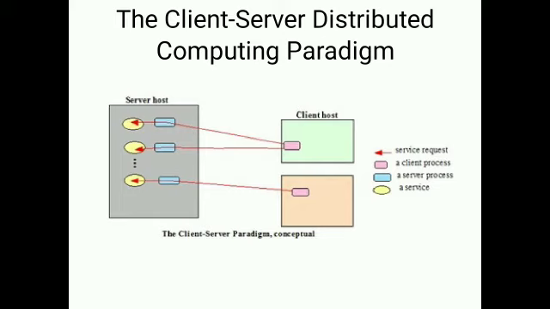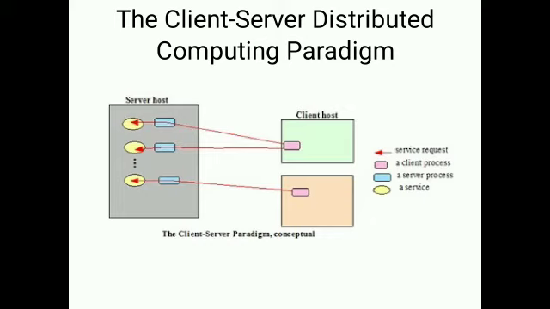So basically, in distributed computing, the client server paradigm refers to a model for network applications where processes play one of two different roles: a server process, called servers, dedicated to managing access to some resource such as printers, files, or a network service, while client processes, called clients, access the server to use these resources or network service to complete a task.